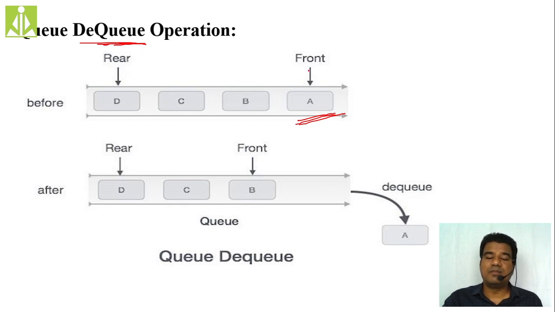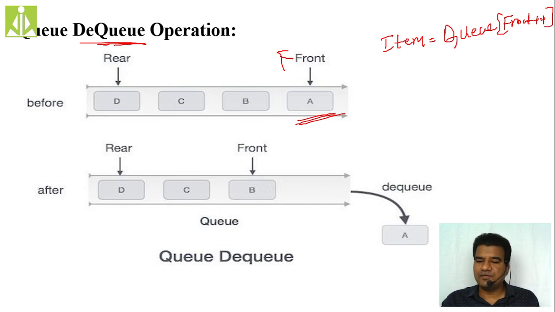That I am doing with the help of front. So what do I have to do? I have to increment the front and I have to remove this A. So simply, I have to read this A first. So how can I read? Suppose you are reading that into an item: item is equal to queue of front, first you have to read, then you have to increment. So front plus plus.